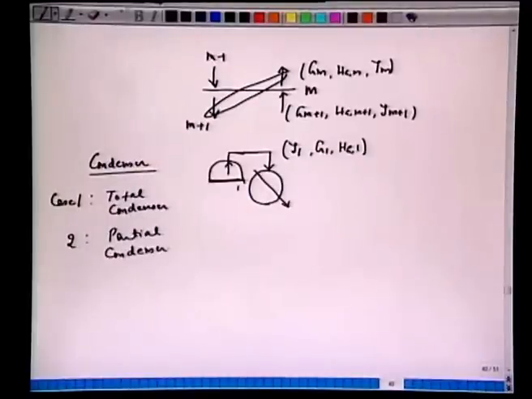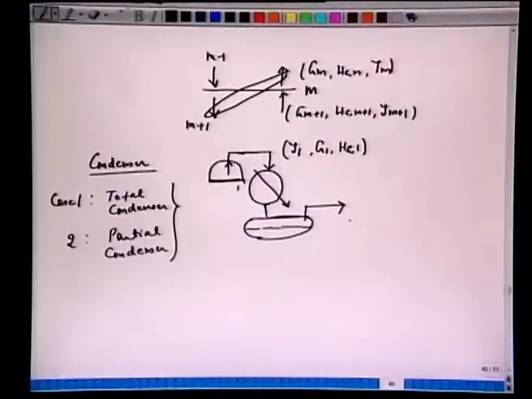Now case 2, or arrangement 2, is called the partial condenser. A typical distillation column can be run in either of the two modes. When we have the partial condenser, we condense partially, which means some of this vapor is still left out.